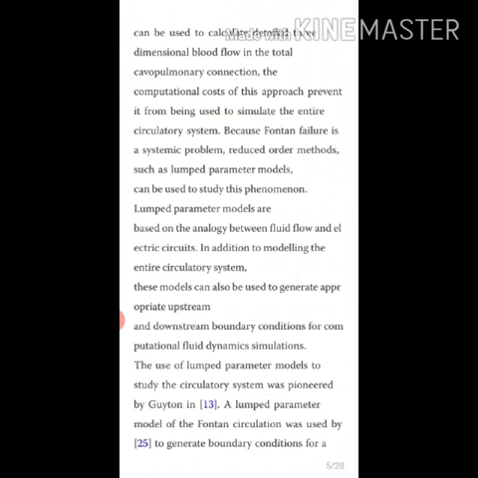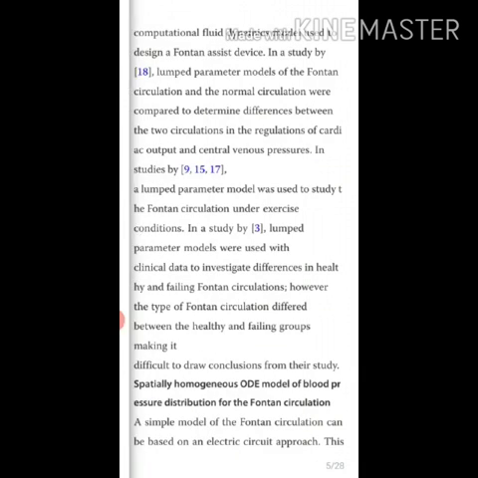A lumped parameter model of Fontan circulation was used to generate boundary conditions for a computational fluid dynamics model used to design a Fontan assist device. In one study, lumped parameter models of the Fontan circulation and the normal circulation were compared to determine the difference between the two circulations in the regulation of cardiac output and central venous pressures.